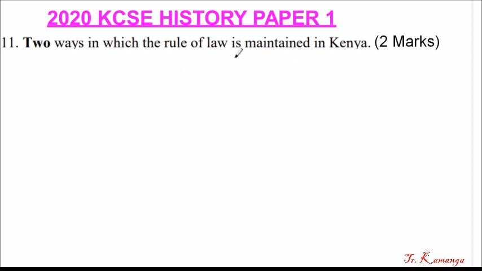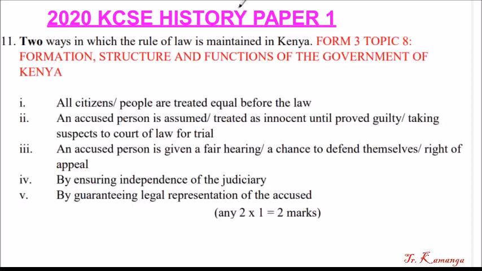2 ways in which the rule of law is maintained in Kenya. Which are these 2 ways? This is from Form 3, Topic 8, Formation, Structure and Functions of the Government of Kenya. So we have several, 5 of them. So the first one, all citizens are treated equal before the law. It doesn't matter whether you are rich or poor, you are supposed to be treated equal in a court of law.